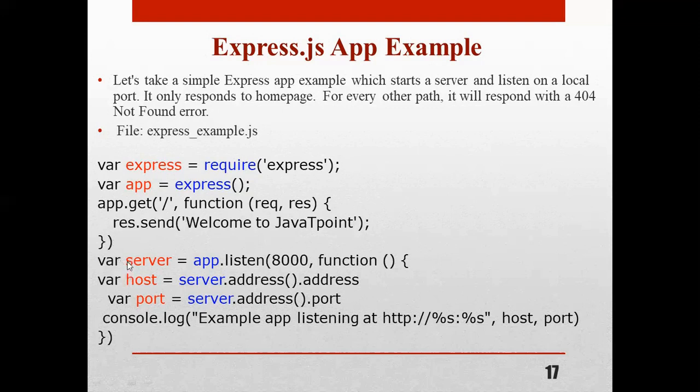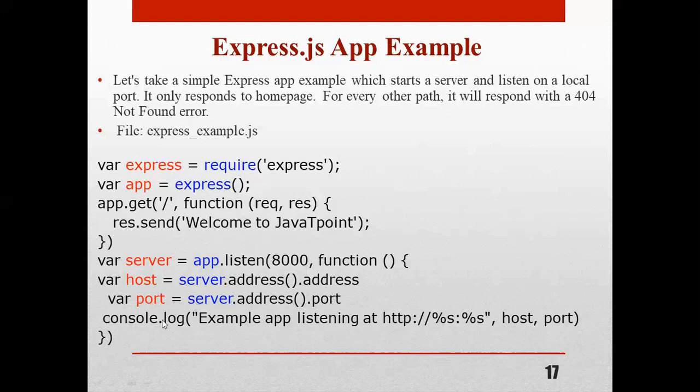Then another variable, var server = app.listen, what to listen to here, the port number, which port, 8000. Then comma, function, that function consists of var host = server.address().address. Okay, then var port = server.address().port.